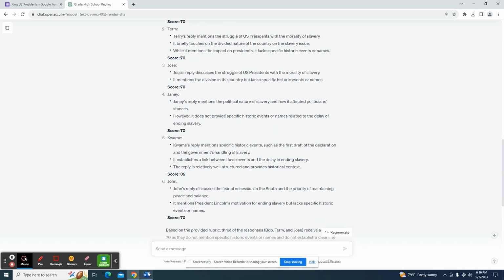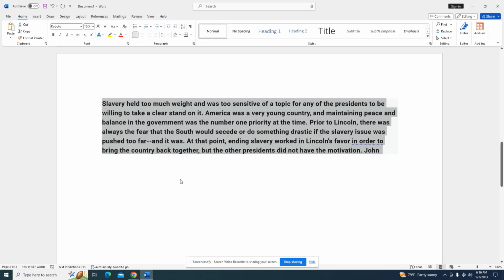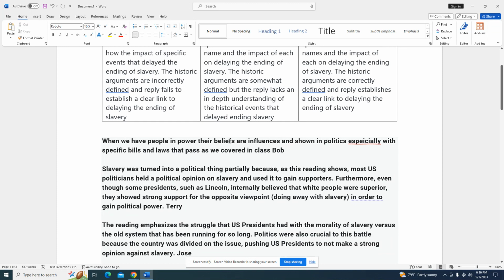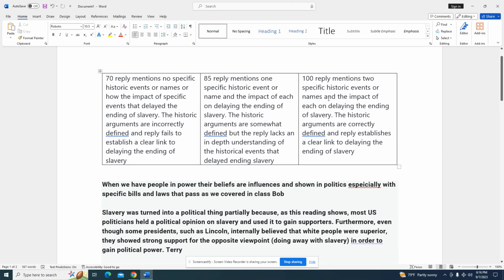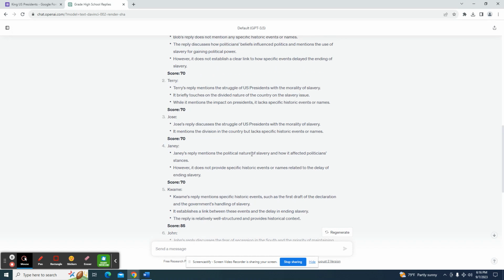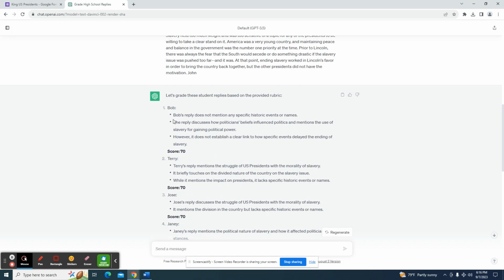Let's go to the first one here. Bob: we have people in power, their beliefs are influenced and shown in politics, especially with specific bills. Now I'm asking them to include specific historic events or names and things like that. And that response, let's see what they've said here. Does not mention any specific events influenced upon the use of slavery for gaining political power. However, it does not establish a clear link to how specific events delayed the ending of slavery.